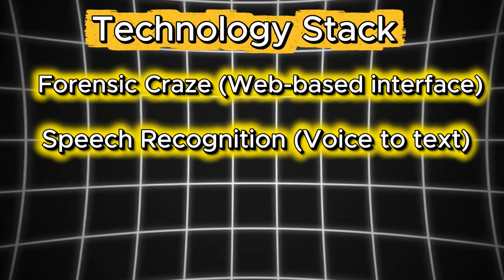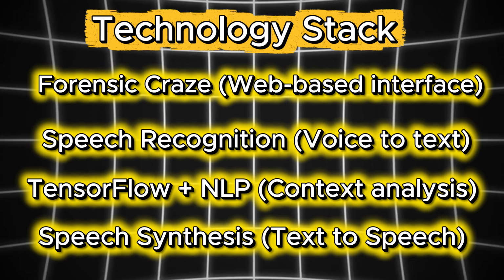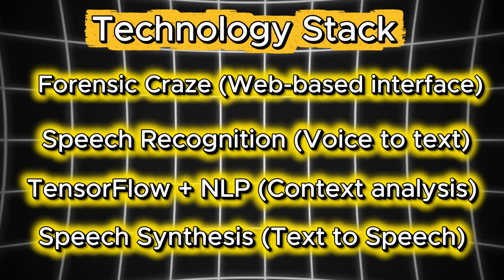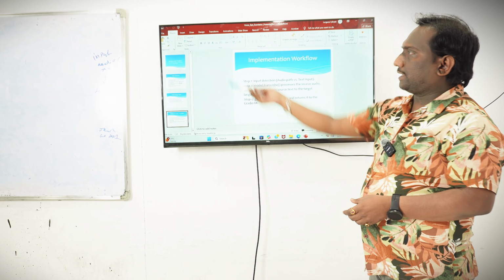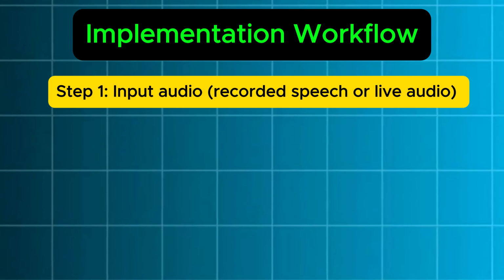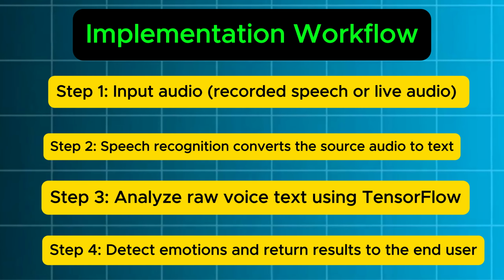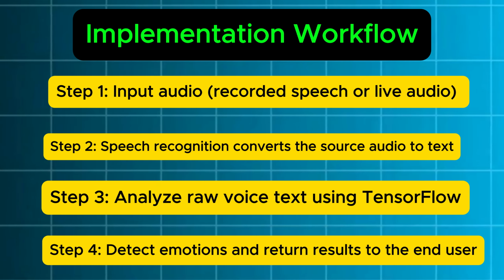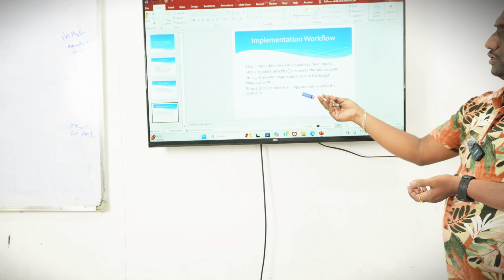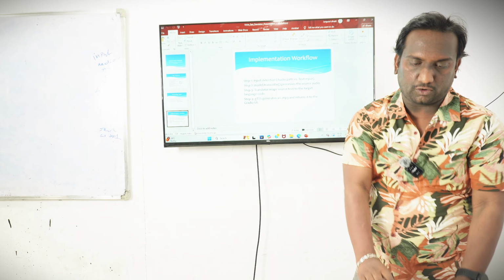Then the technology stack, again as I mentioned: the front end is Gradio, for speech recognition I'm using Whisper, the translation API is Google, and the speech synthesis is gTTS. For the implementation, first we pass the input, whether it's audio or text. Then it is translated with a defined function, which I have written in my code. It translates to the particular language and gives the output in MP3 format. This is the total flow, but now I will show the code and how it works.